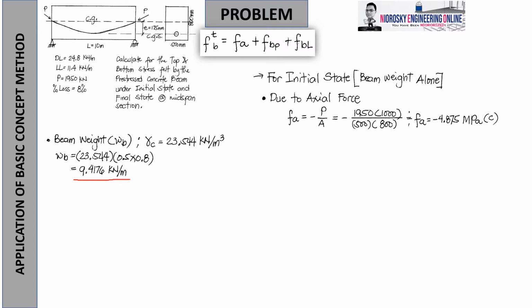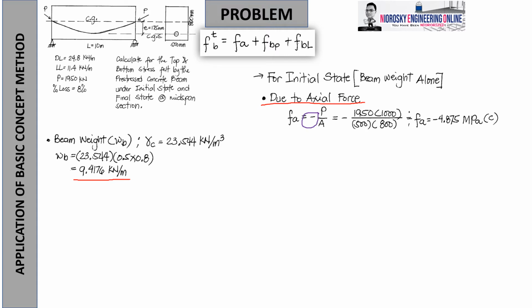Okay? Now, let's talk about the stress due to axial force. So, that is just simply P over A. Why negative? Now, notice that the force P is always compressive. Therefore, there's no way for the axial force not to be compressive in prestressed concrete design, no? So this will always be a negative sign for us, as I put a highlight on this.